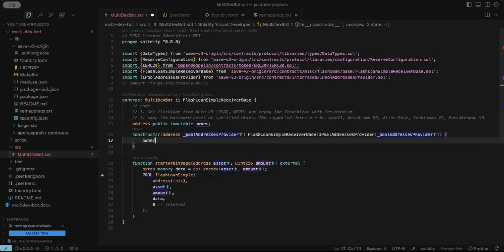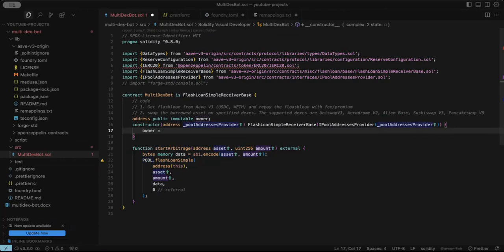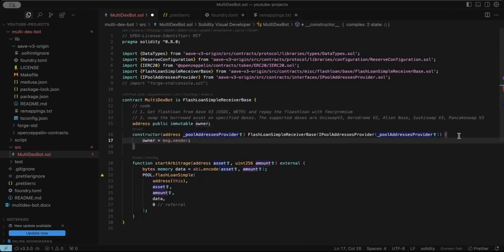So whoever deploys this contract becomes the owner of this contract. So this is msg.sender, which runs once. So we have the owner address now.